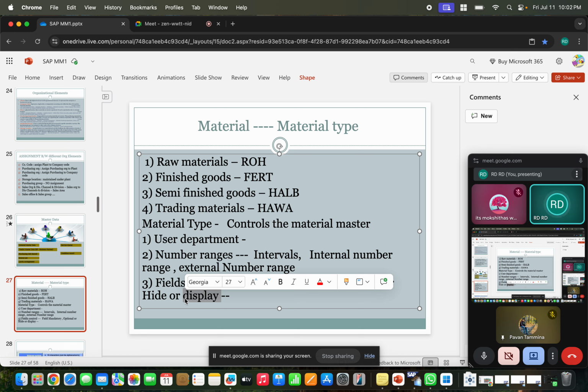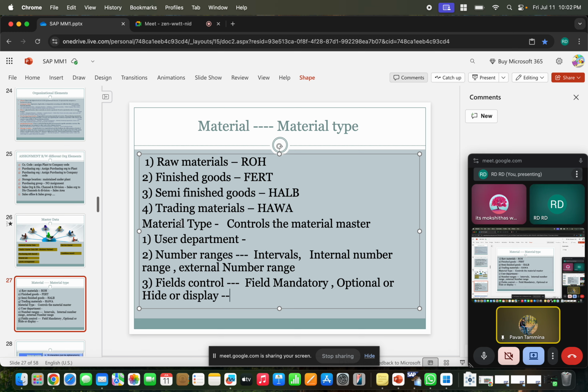Like the material number is just displayed because it is system generated. I'm not entering it manually, right? So it is a display for me. Wherever it is a display, it will just show up. Clear? Is it clear? Okay. So the controls of material type are user departments, number ranges, again number range, external number range or internal number range, and field selection control.